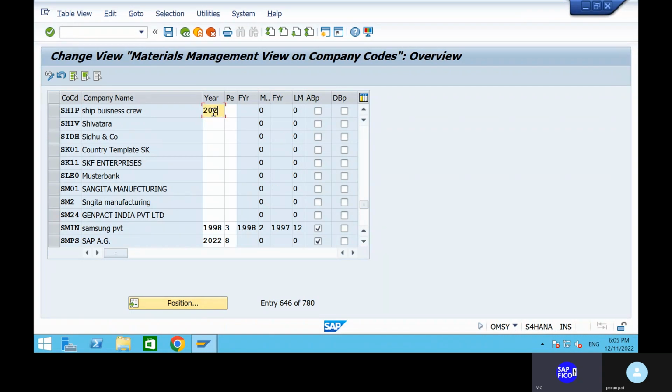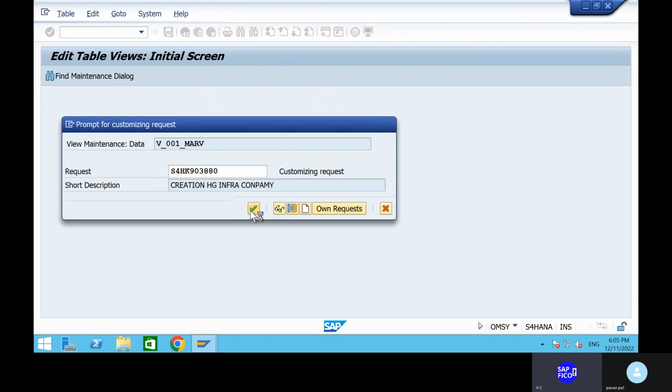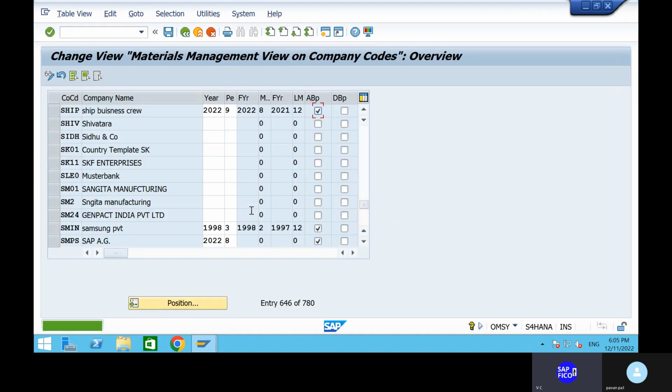Okay, can you give your year? And the period is ninth period. Okay, allow business plans also. Tick mark on the business plans. Okay, can you go to the save button and save it? See, we need to allow the postings to the business plans and all. That is the most important thing. Okay, all right. Then next.